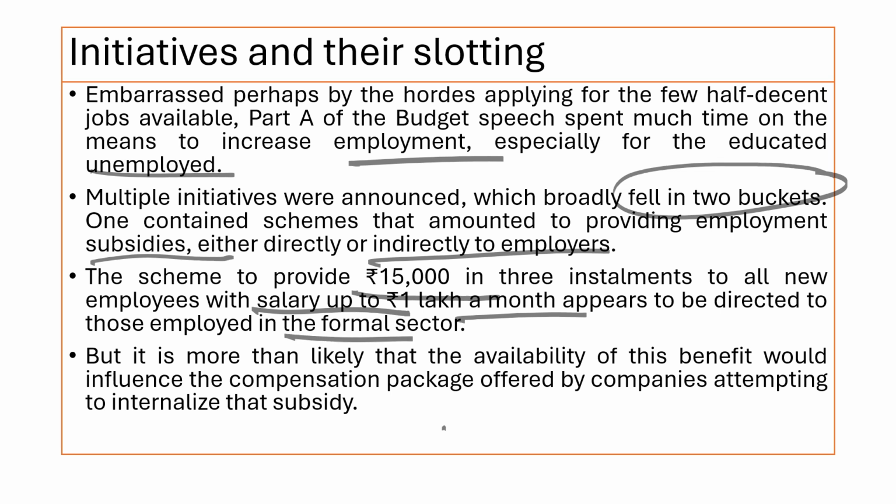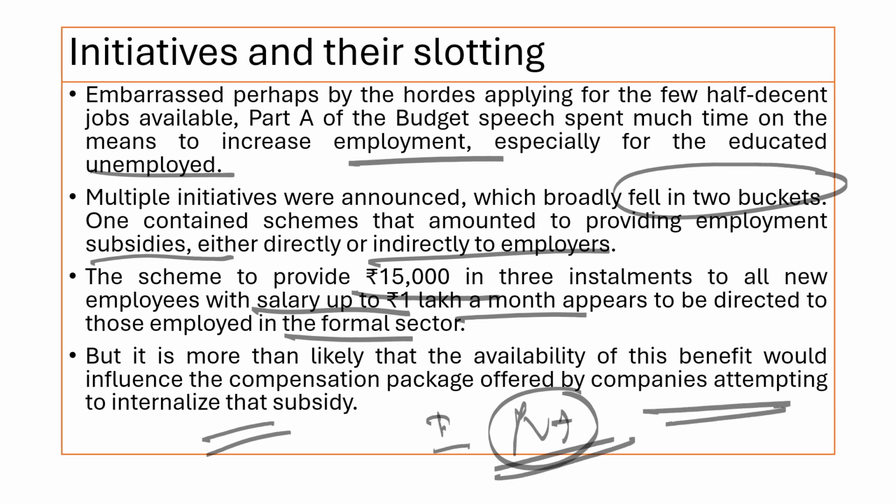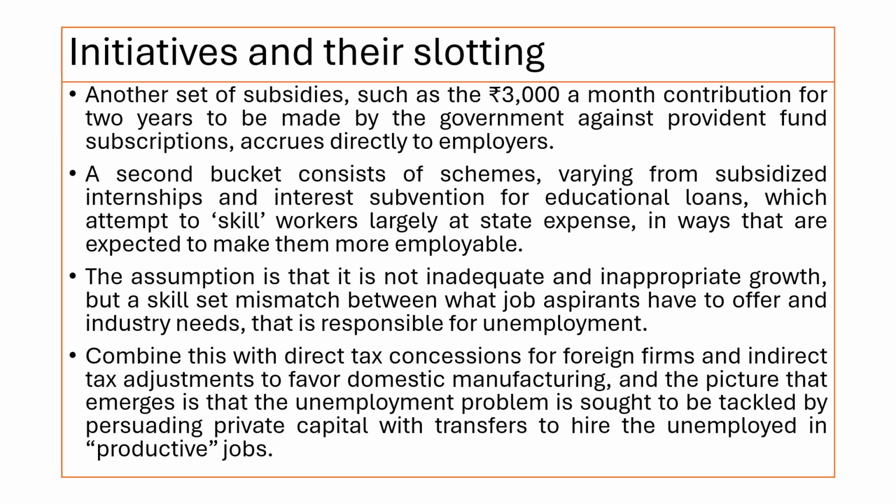However, it remains to be seen whether it can be implemented in the informal sector. Further, the private sector is already providing subsidies. Whether they can internalize these subsidies also remains to be seen. Another set of subsidies: 3,000 per month contribution for 2 years to be made by the government against provident fund subscription, PF. It goes directly to the employee's account.